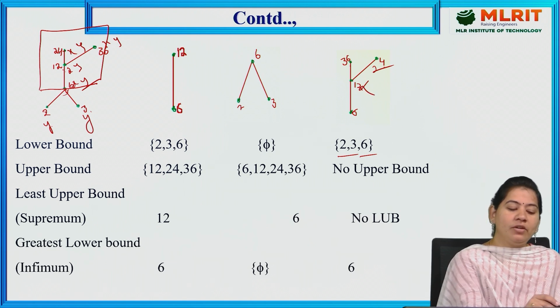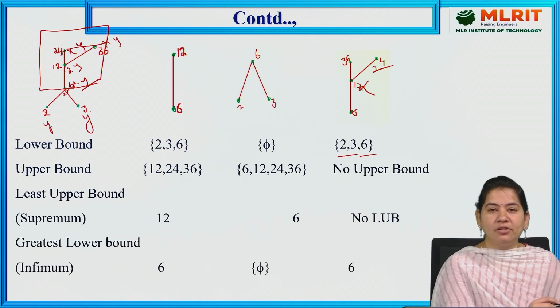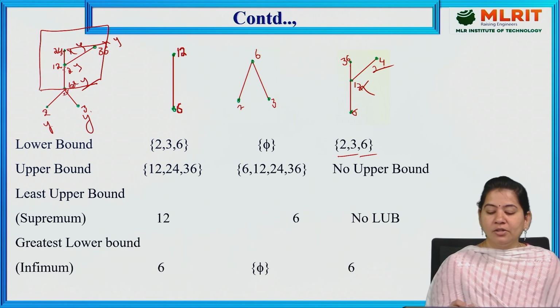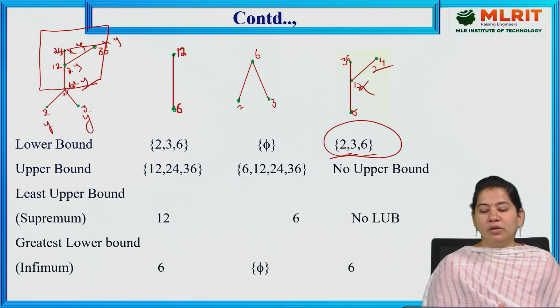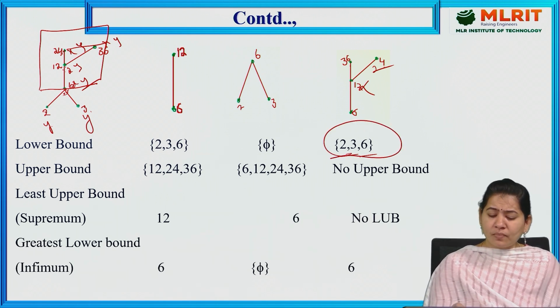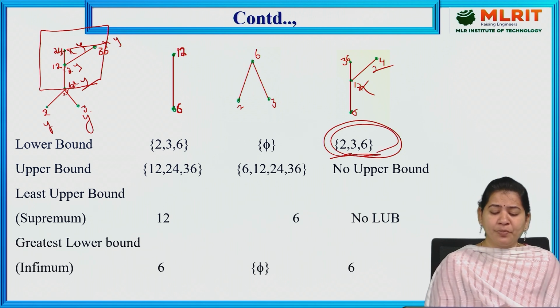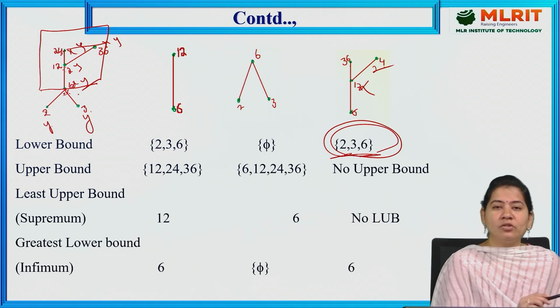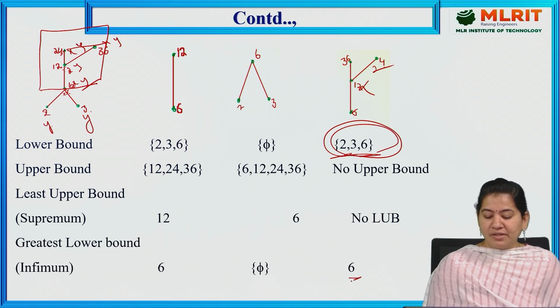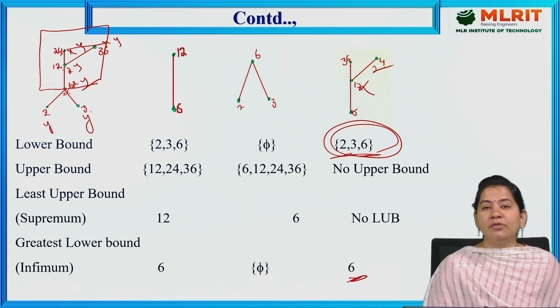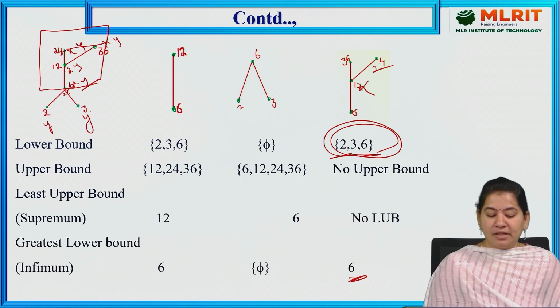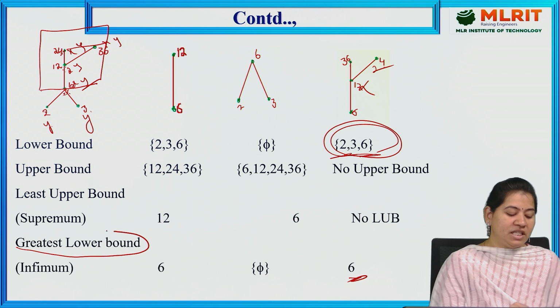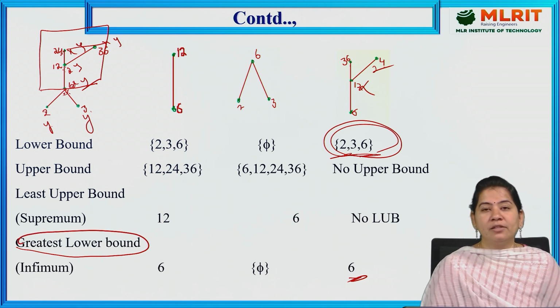So in the same way, 24 is not. 24 is not less than 12 and 6. And we cannot compare 24 with 36 as there is no connection between 24 and 36. So that's why for the lower bounds we have only 2, 3, 6. Now, out of these 2, 3, 6, which one is the nearest to the subset? Obviously, 6 is in the subset, and it is the nearest one. That's why 6 is called GLB, which is called greatest lower bound.